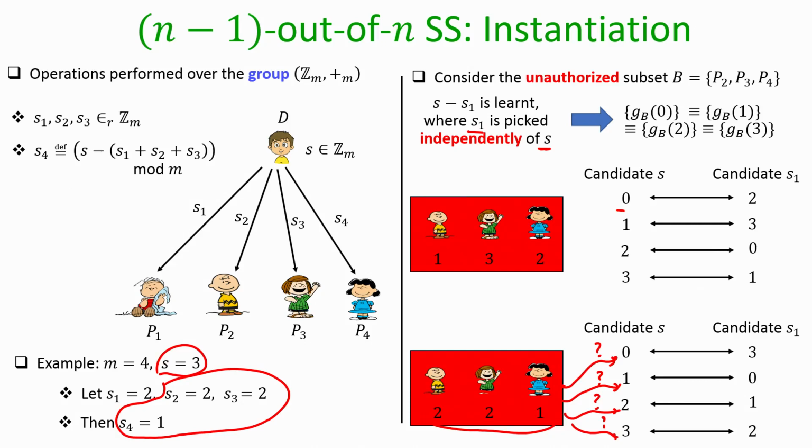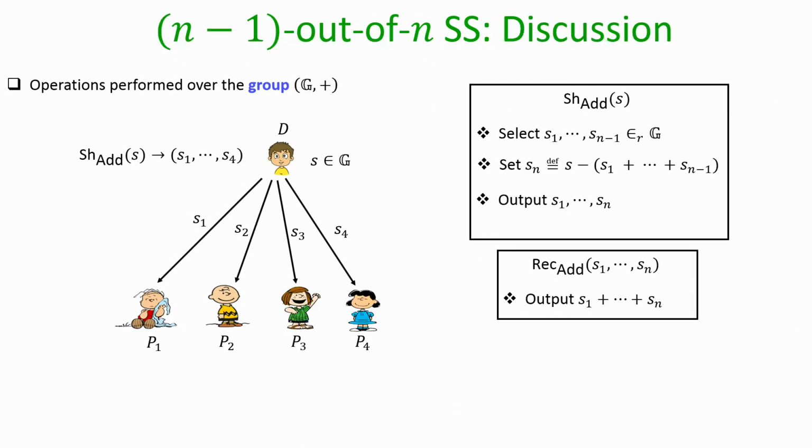In all these examples I am just considering one candidate B. You can take other candidate B's, run the sharing algorithm and then argue by computing these probabilities, or just by mapping the candidate S with the candidate missing piece, and then you can easily find out that indeed any subset of n minus 1 shareholders does not learn anything about any underlying secret. So, this is the summary of your n minus 1 out of n secret sharing, a very simple additive secret sharing.